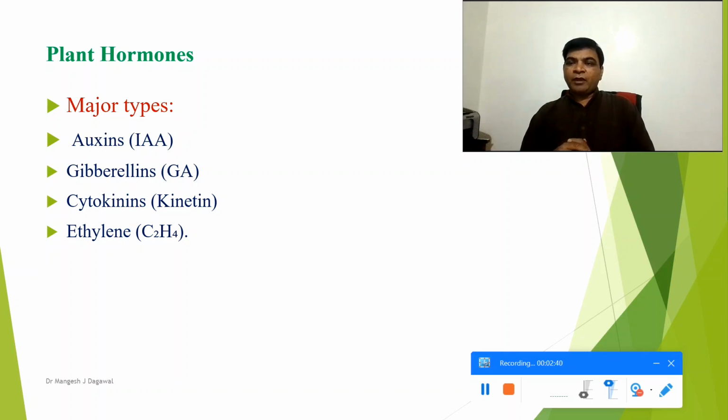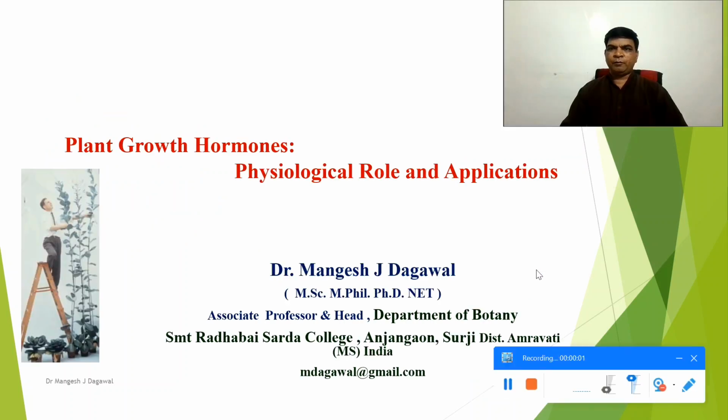Similarly, cytokinin, also known as kinetin, promotes cell division. This is the specialty of this hormone. And another hormone is ethylene, which is a gaseous hormone, and this plays a very important role in fruit ripening. These are the different types of plant growth hormones. One of them, auxin, has physiological roles, and there are also applications.